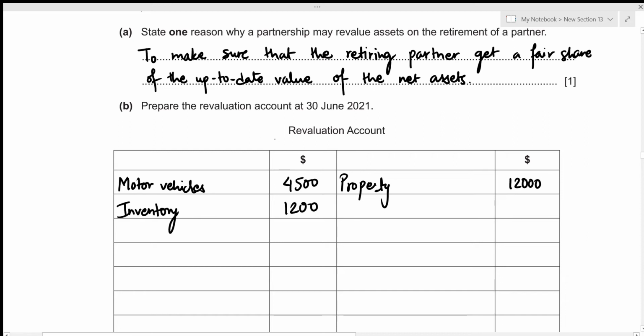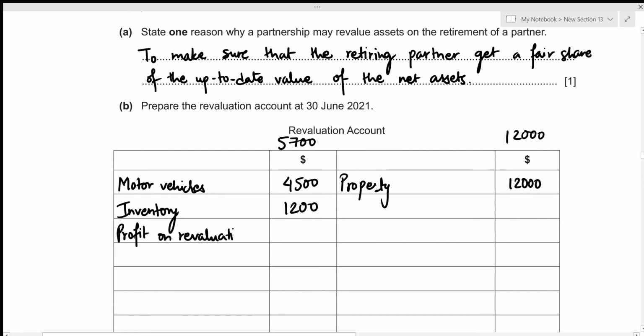In order to do so, we need to figure out the total for both of these, the debit side and the credit side. Let's total the debit side first. So that's going to be 4,500 plus 1,200, which gives us the total of 5,700. And for the credit side, the total is going to be 12,000. So we can clearly see that the heavier side is the credit side, which means that the balancing figure should be on the debit side. And in the context of revaluation account, whenever the balancing figure is on the debit side, that indicates a profit, right? And since we're talking about revaluation account, we can just mention it as profit on revaluation.